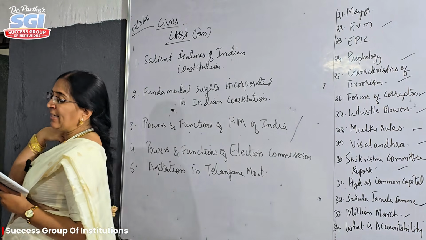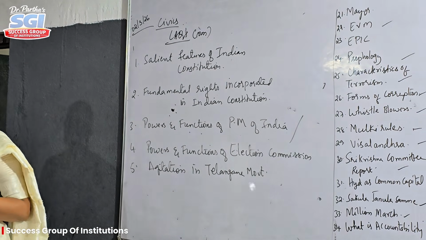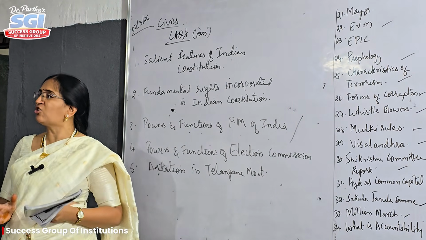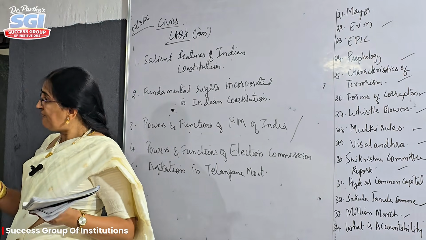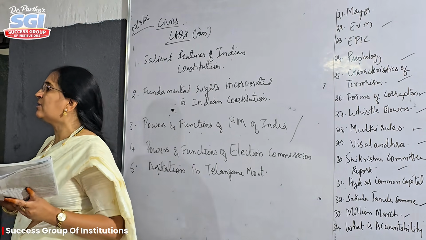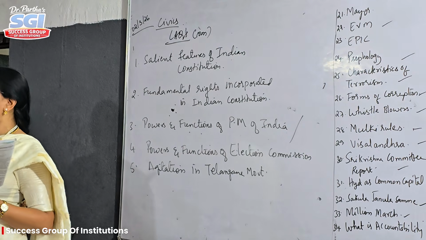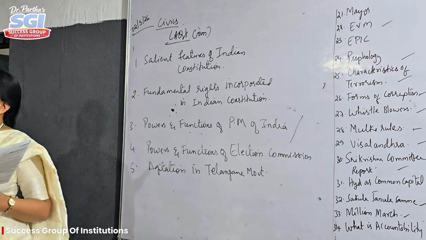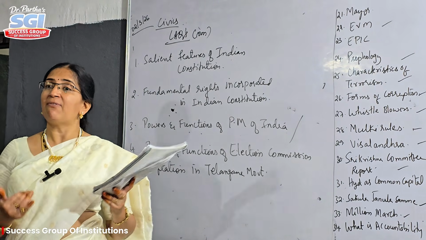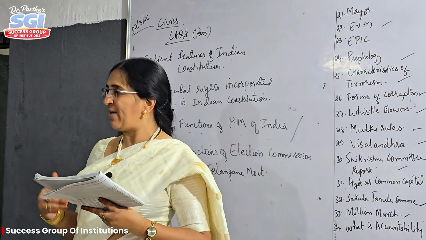Okay, second one, rigidity and flexibility. Actually, as it is a written Constitution, it is fixed. But whenever an emergency situation, a national emergency occurs, at that time when we want to make changes, we want to give an amendment, we can make the amendment. That is the reason we say a combination of rigidity and flexibility.